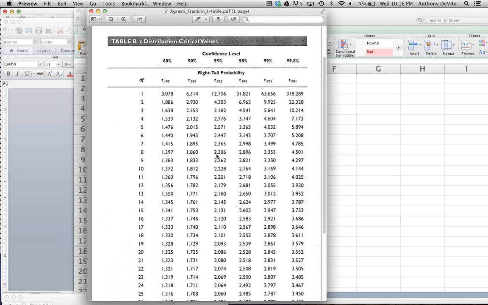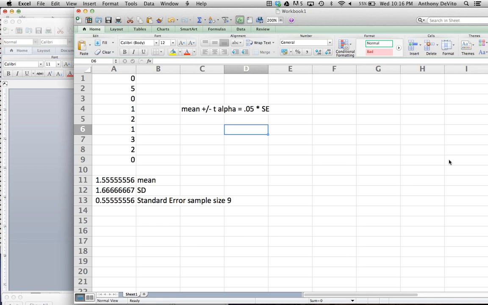So let's go across to here, and the t-score we need to use is 2.306. Everybody comfortable with getting that t-score? Margin of error equals 2.306. Everybody comfortable with that?